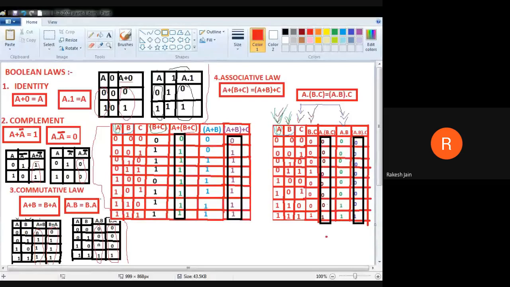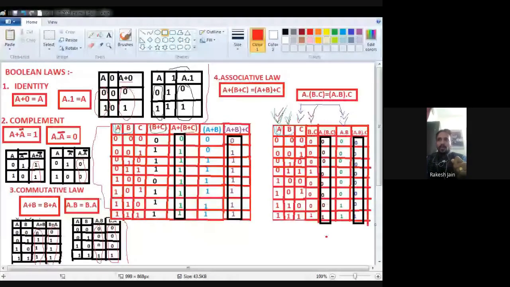Now A dot B is 1. So what is C? C is 0. Now in this case C is 0, because I find a 0, once again it is 0. That's why 1 again it is 0. And wait, there is a dot red mark. Okay, so again because C is 0, that's why 0. Now A dot B is 1, but what is C? C is also 1. No input is 0, so it is 1.